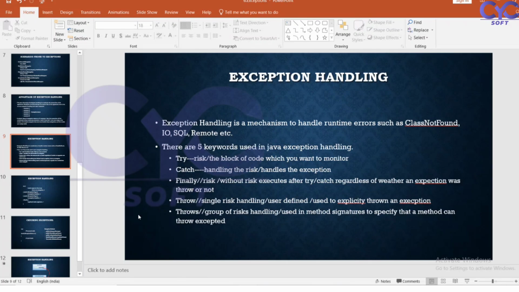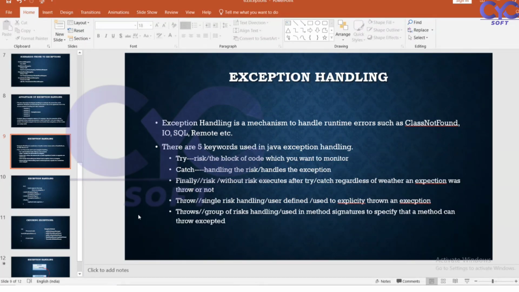Catch will handle the risk. Whatever risk occurs in the try block can be handled by the catch block, which handles the exception. Here, in the try block I have some exception, and that exception is going to be handled by the catch block. We can have a single catch block, or a group of catch blocks.